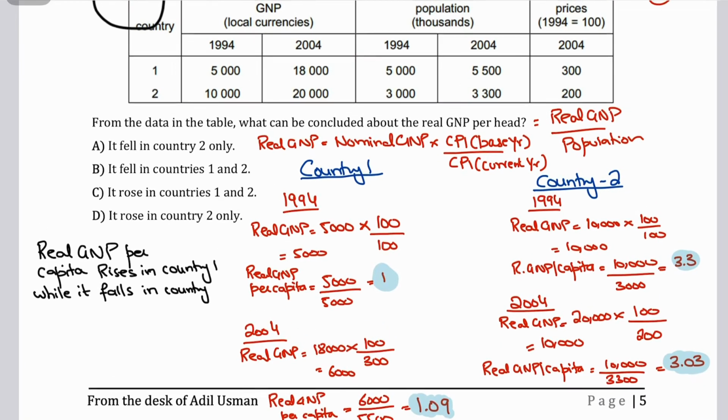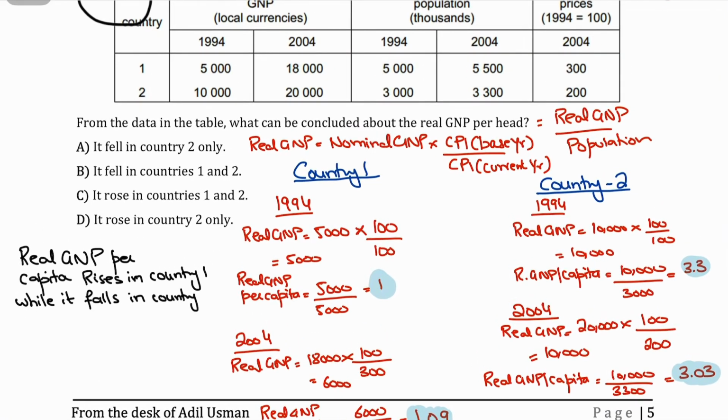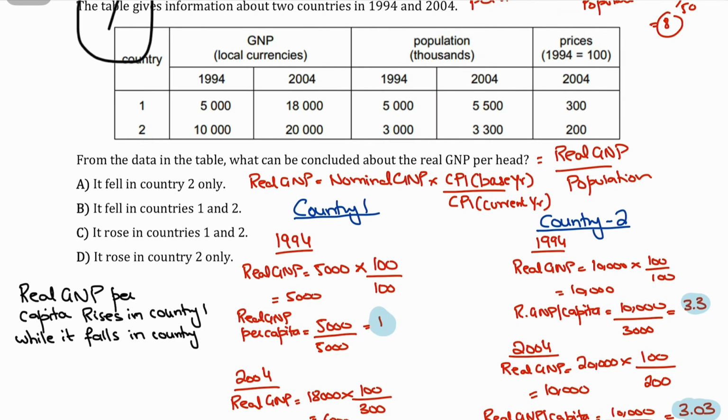Now the formula for real GNP per head is real GNP upon population, right? But we don't have the real GNP given. We have the GNP given at nominal values. That is, they're saying at local currencies. Whenever the word local currencies is used, it's talking about GNP at nominal values basically. So we need to find the real GNP, and to find the real GNP, we'll use the formula nominal GNP times CPI of base year upon CPI of current year.